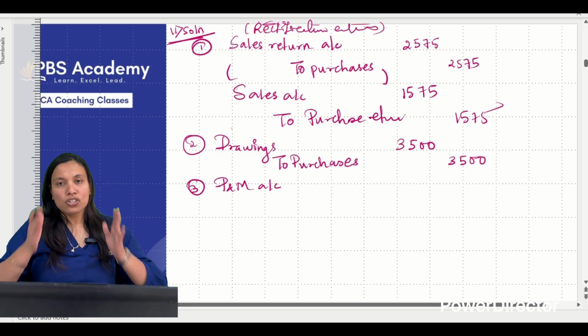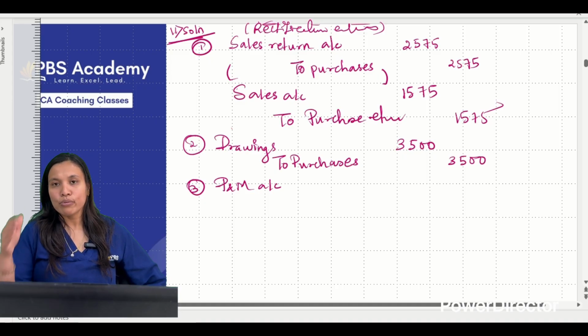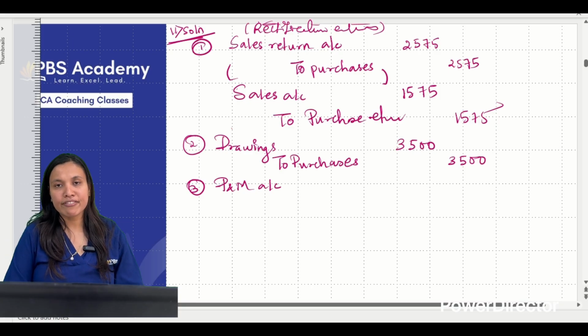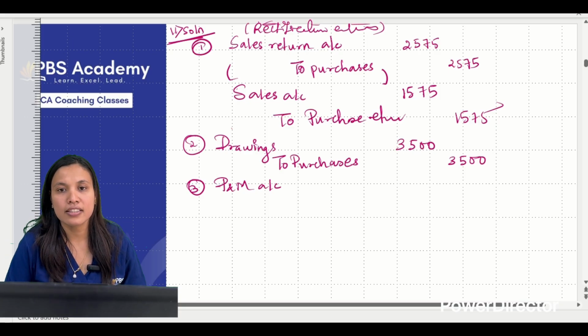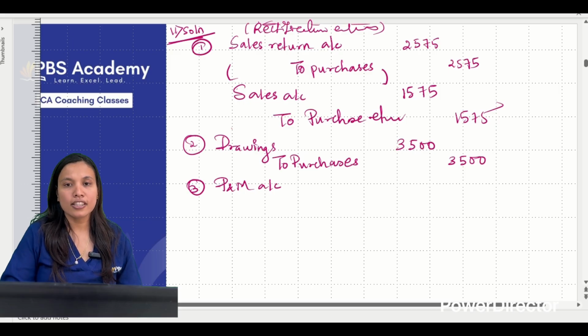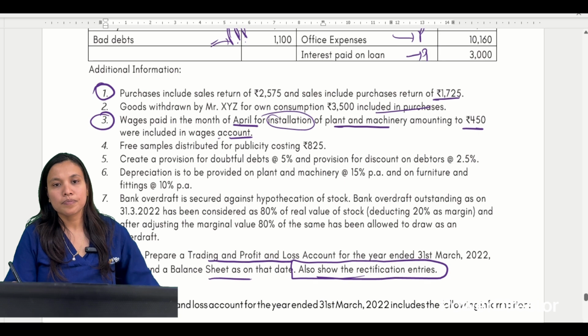Write down once, put the journal format clearly. Okay, I'll give you some time. Put the journal format, do the journal rectification entries and write down this first entry, sales return account to purchases account. Write the narration. What will the narration be? Narration is